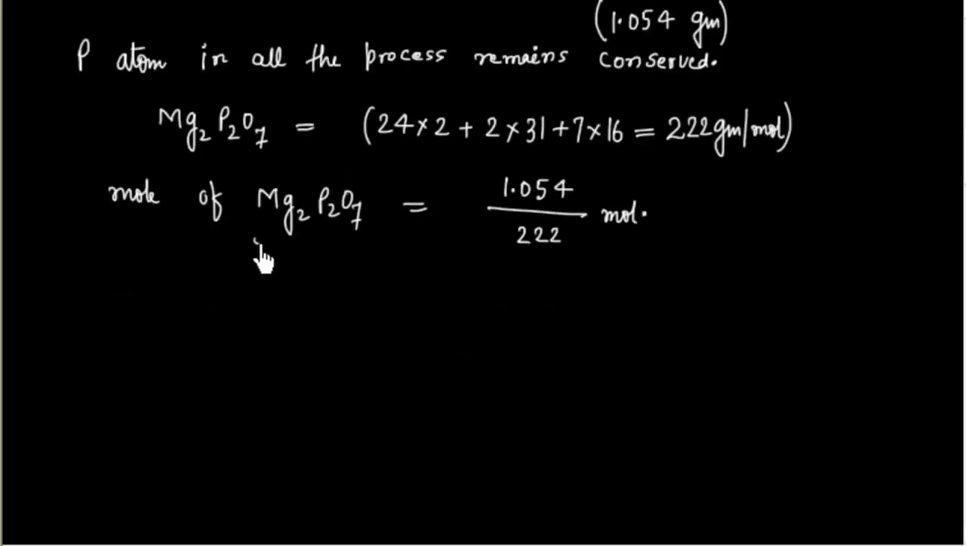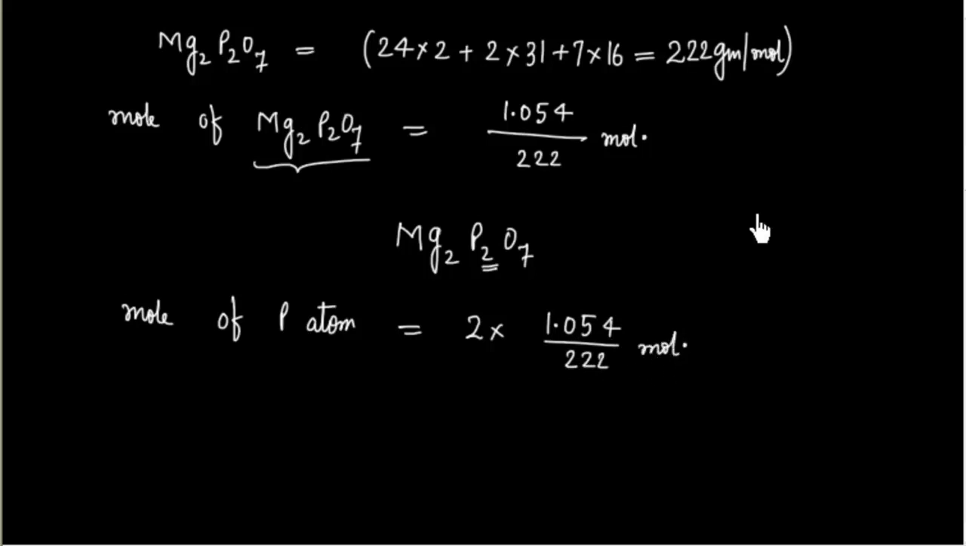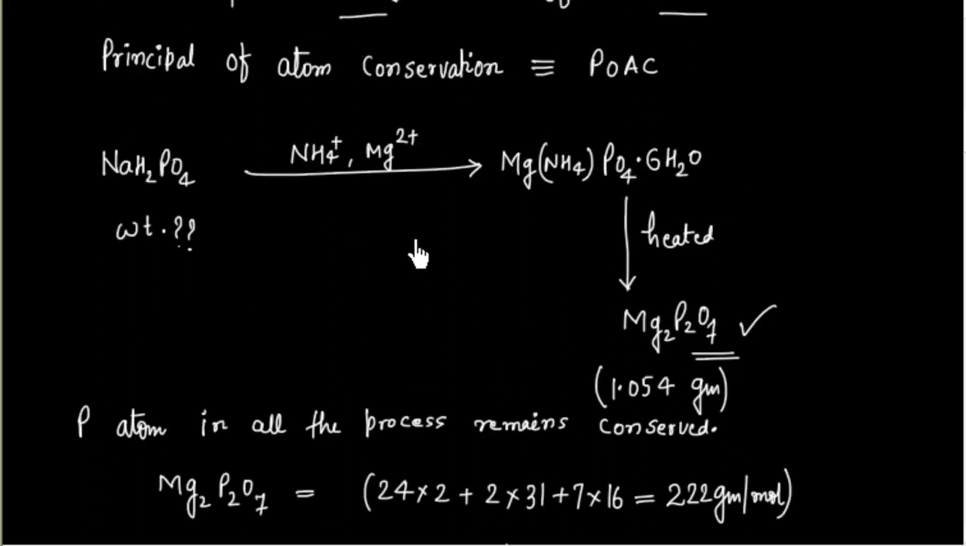Now you see 1 mole of Mg2P2O7 contains 2 moles of phosphorus, or 2 atoms of phosphorus. One molecule of Mg2P2O7 contains 2 atoms of phosphorus. So the total mole of phosphorus atom is this mole multiplied by 2, because 1 mole of this contains 2 moles of phosphorus. So this is 2 into 1.054 divided by 222 mole.